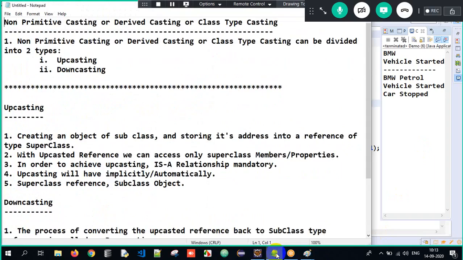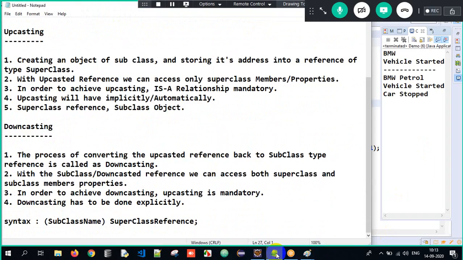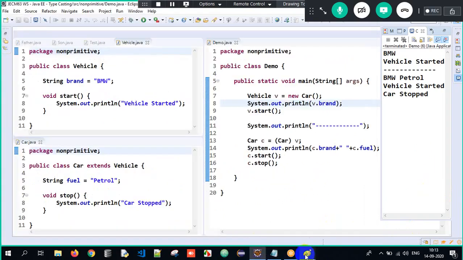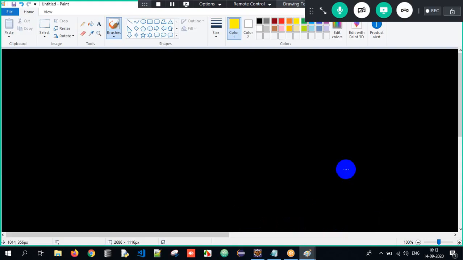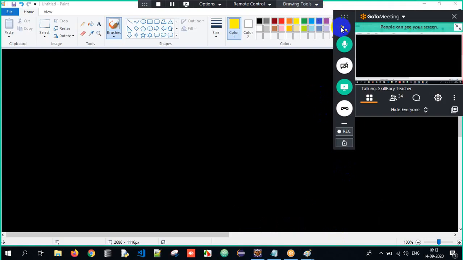So we saw what is non-primitive casting. It's simple: class type casting. We're trying to convert one type of class into another. There are two types, upcasting and downcasting. We have seen this many times here. I've repeated this several times, the only reason being I want you all to understand like a pro. Now guys, we understood upcasting, we understood downcasting, but why are we doing it? I will tell you.